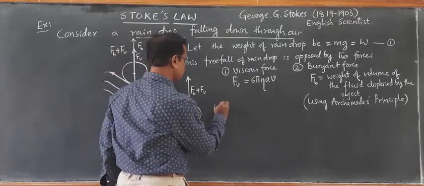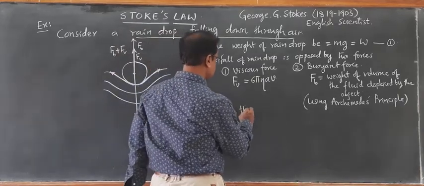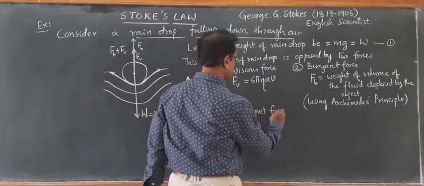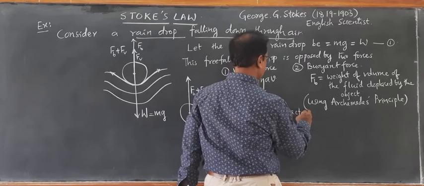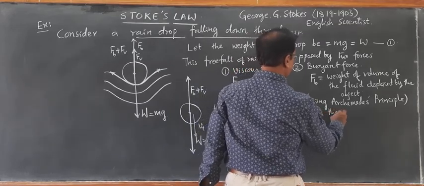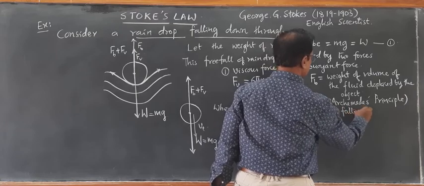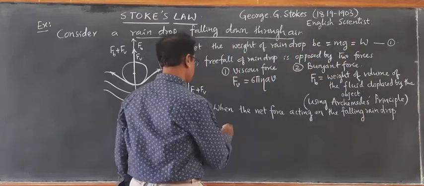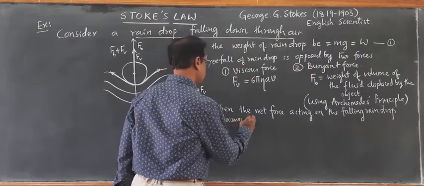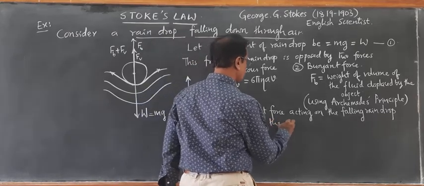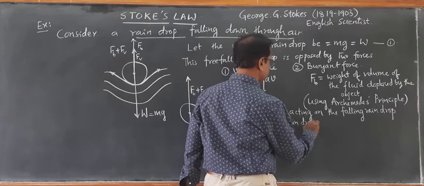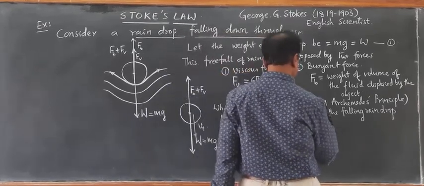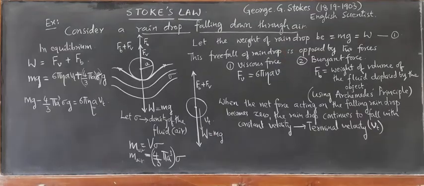When the net force acting on the falling raindrop becomes zero, the raindrop continues to fall with constant velocity. That constant velocity is called terminal velocity.